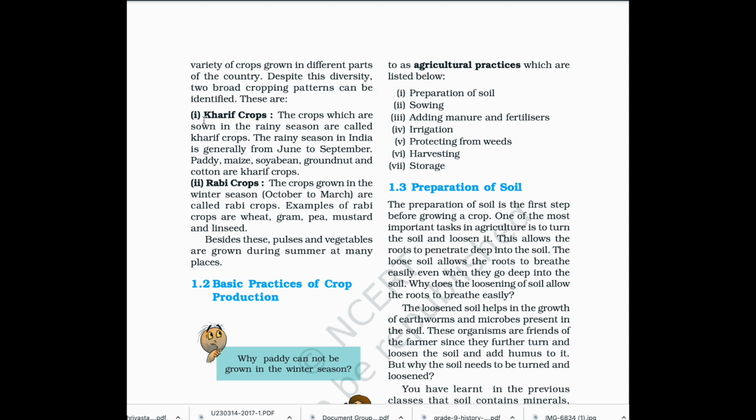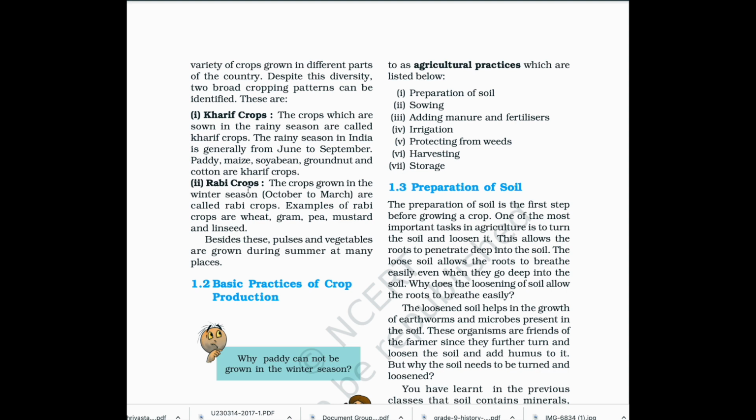These are Kharif crops. The crops which are sown in the rainy season are called Kharif crops. The rainy season in India is generally from June to September. Paddy, maize, soya bean, groundnut, and cotton are Kharif crops.